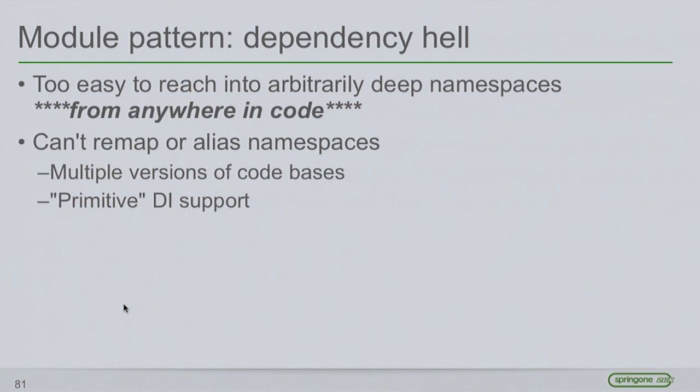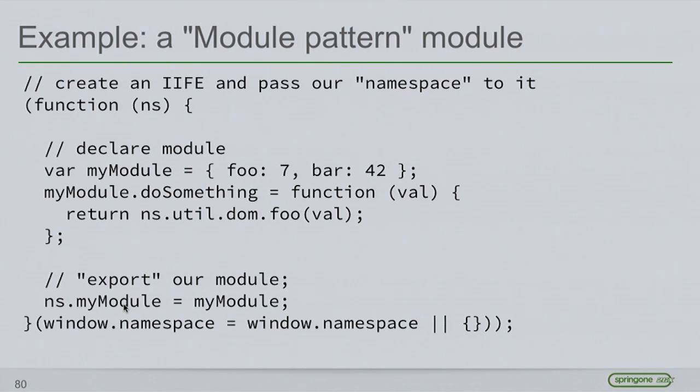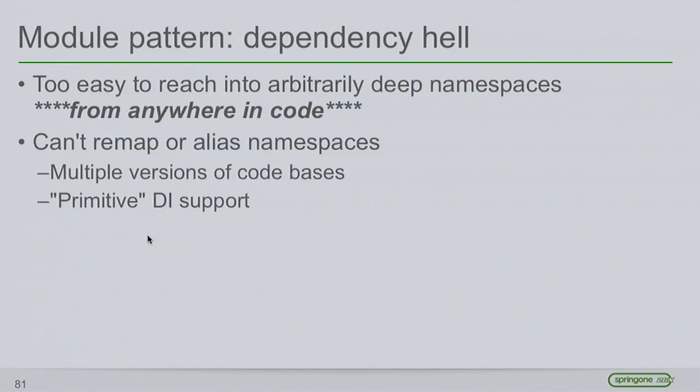So the problem with the module pattern is it doesn't do anything except remove globals. And actually, it doesn't. It just globs all the globals onto one name that we've reserved for ourselves. It doesn't solve problems, for instance, with this. Down deep in the code here, I don't know if you guys saw this, but there's this reference to a dependency somewhere else in the code. With just a quick scan of this, you didn't see that. Trying to create some intelligent build tool to discern this stuff becomes really hard to do.